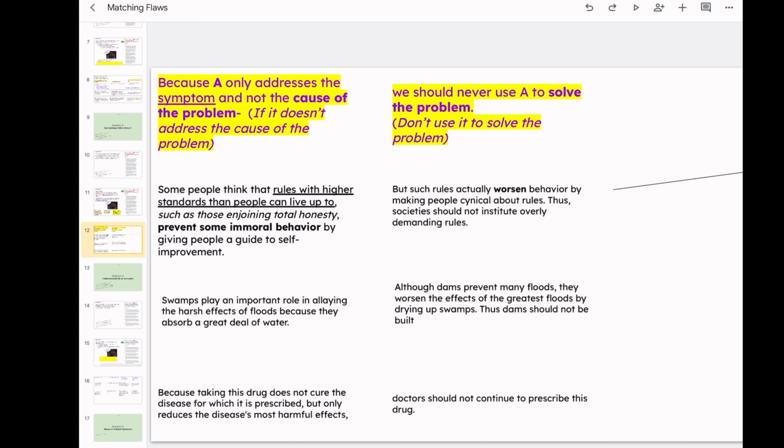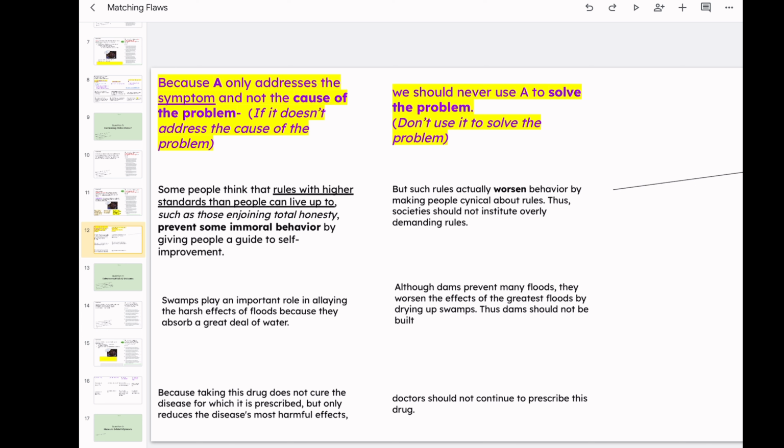So one of the choices said, some people think that rules with higher standards that people can live up to, such as enjoining total honesty, prevent some immoral behavior by giving people a guide to self-improvement. And then it says, but such rules actually worsen behavior by making people cynical about the rules. That doesn't follow the stimulus, right? Which is because A only addresses the symptom, we should never use A to solve the problem. So it wouldn't be that one. Then we move on to the next one.